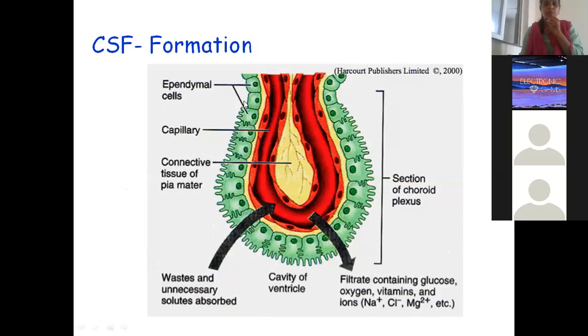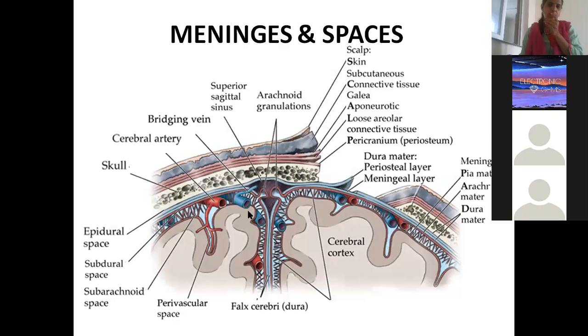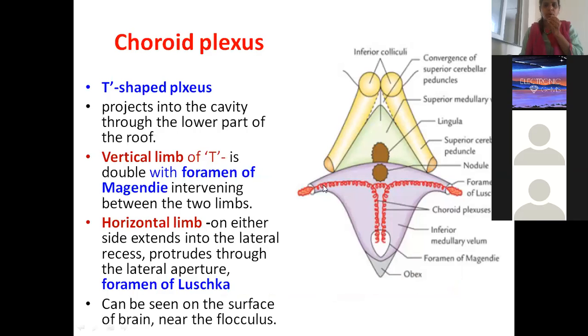So see what did I say? The blood is coming under high pressure in the capillaries, isn't it? So the same high pressure blood, because of high pressure, you will see it gets filtered and then it is entering into the ventricular system. Now this choroid plexus is T-shaped, projects into the cavity through the lower part of the roof. This is the vertical limb with foramen of Magendie. This is the horizontal limb. On each side it has an opening, that is a foramen of Luschka. Isn't it?